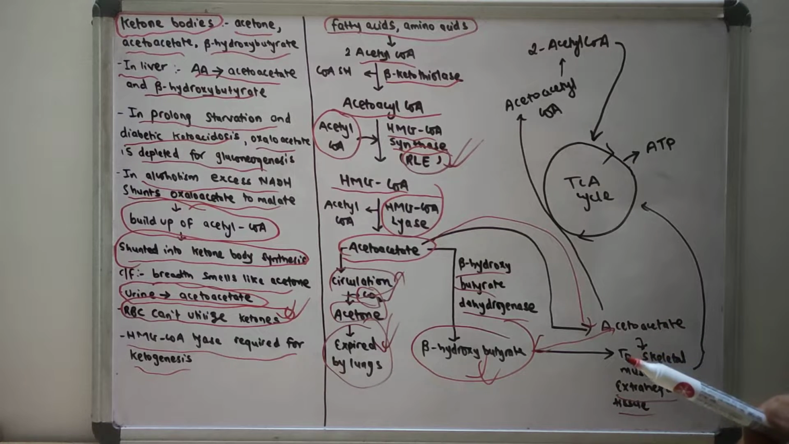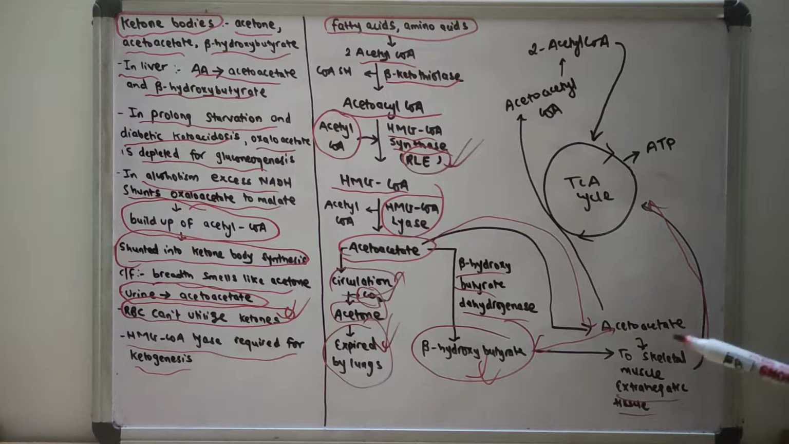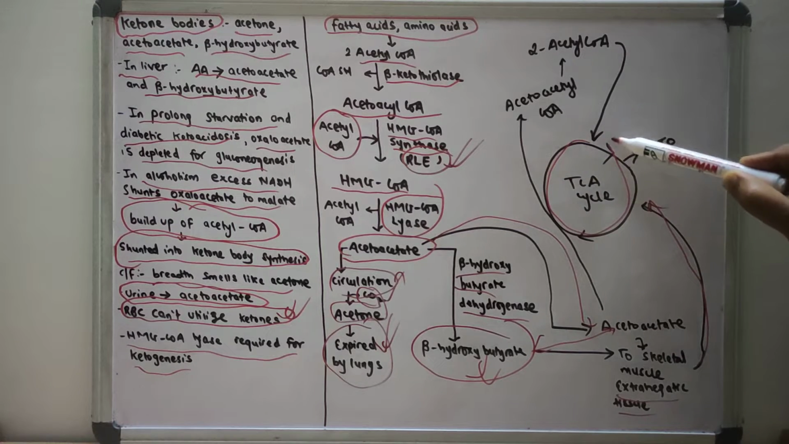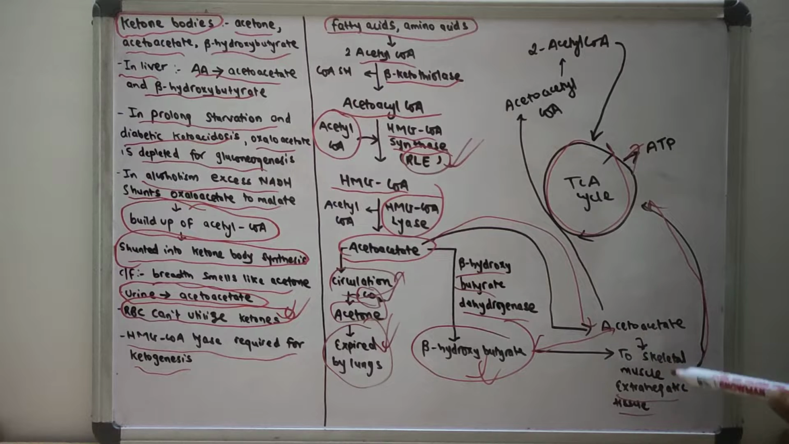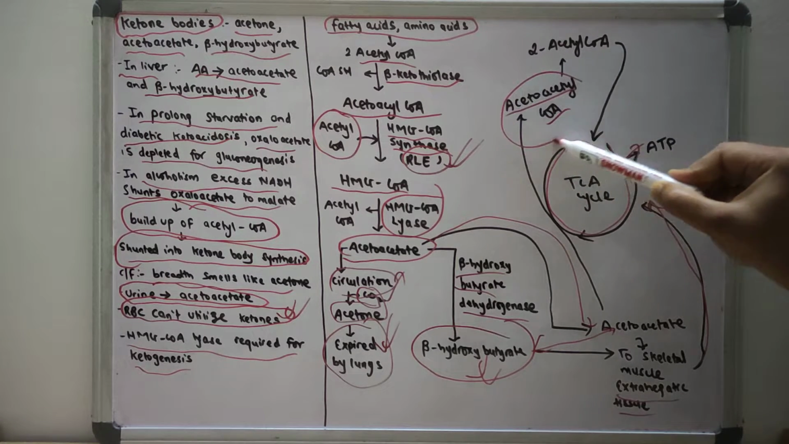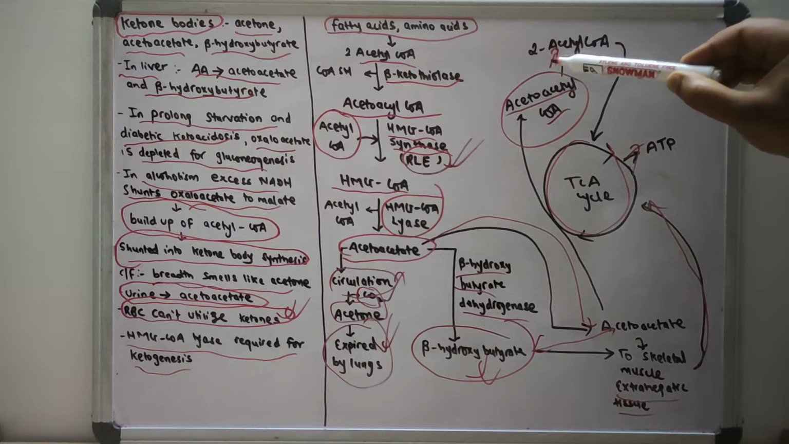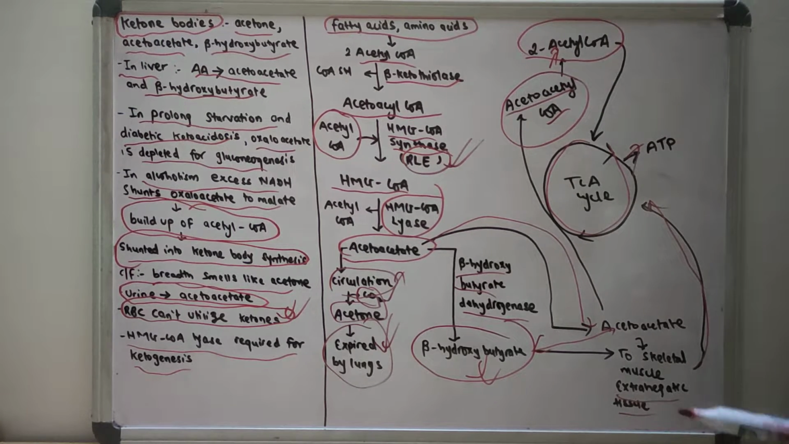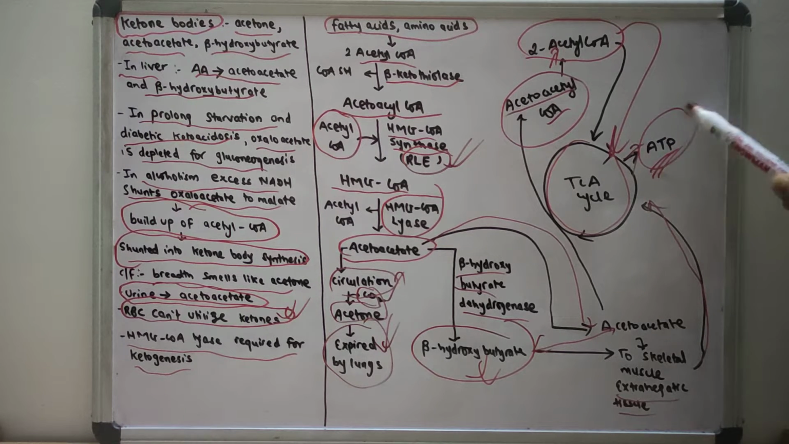Both beta hydroxybutyrate and acetoacetate can be used in the extrahepatic tissue. How are they used in the extrahepatic tissue? The beta hydroxybutyrate or acetoacetate will be transported to the TCA cycle, and from this TCA cycle, energy can be generated. Also, from these two molecules, acetoacetate and beta hydroxybutyrate, it is converted into acetoacetyl coenzyme A, and this will eventually be converted into acetyl coenzyme A, and this acetyl coenzyme A can again be used in the TCA cycle for the generation of ATP.